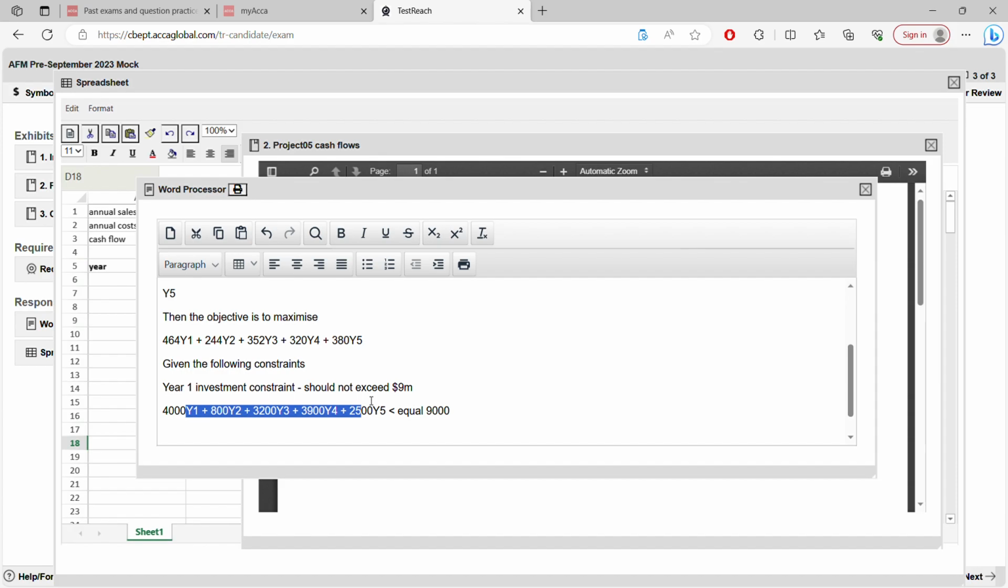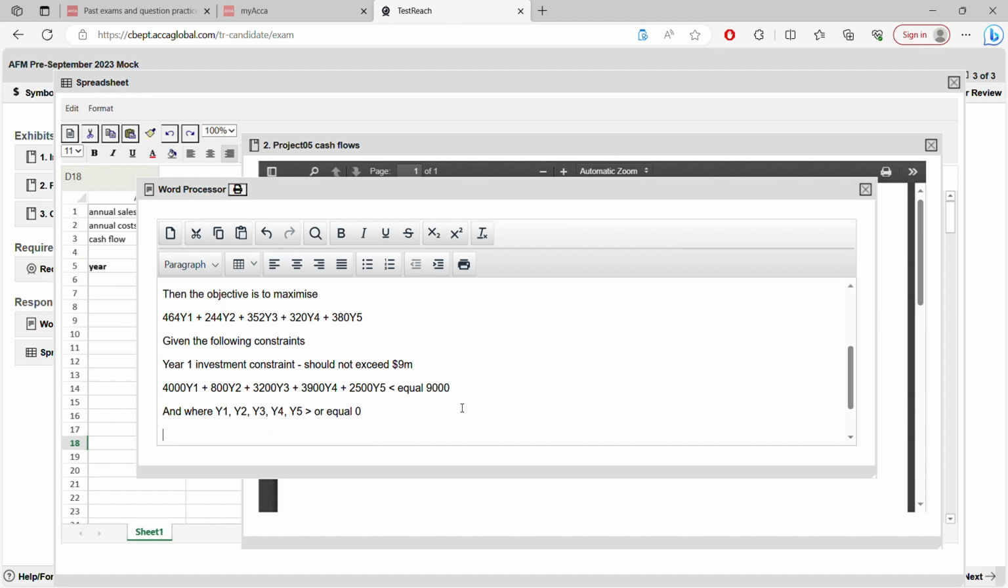So I'm leaving it up to you. You will be able to do it. Okay, that's great. Now you have to mention this at the end, where y1, y2, y3, y4, y5 is greater than or equal to 0, or you can write it in words because you don't have that sign. Okay, now coming to part B.